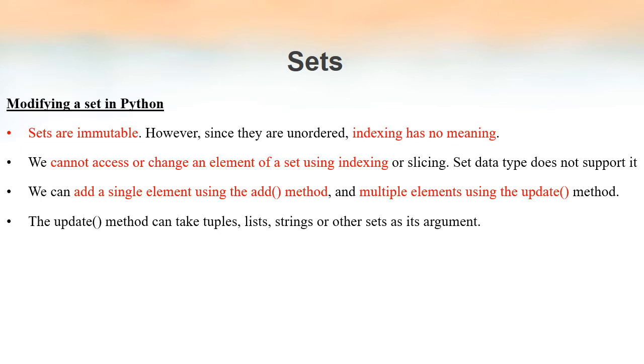The update method can take anything as a parameter. It may not be an integer or a string. It can be a tuple, or another set also can be considered as the parameter when we use the update method. We will see some examples, but one thing to remember is, even if we are using the add method or the update method, duplicates are not allowed inside a set. We will see some examples right now.